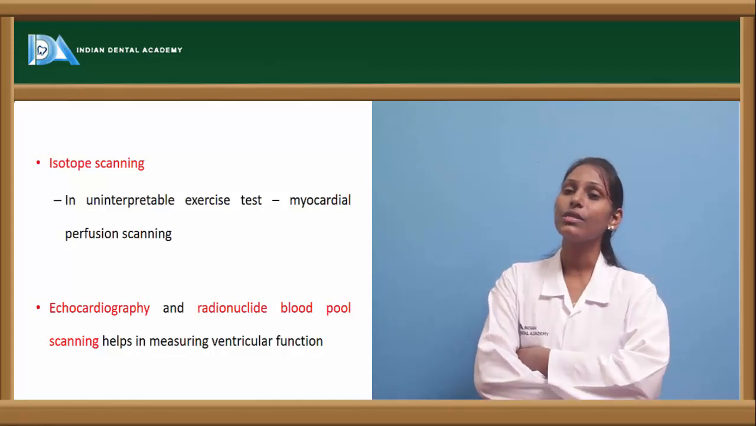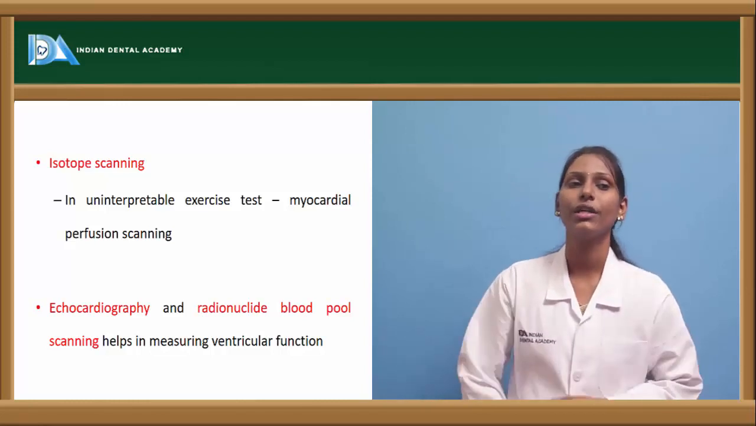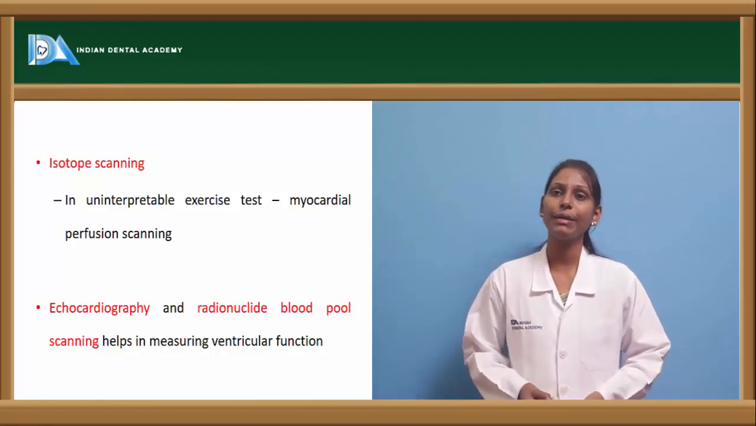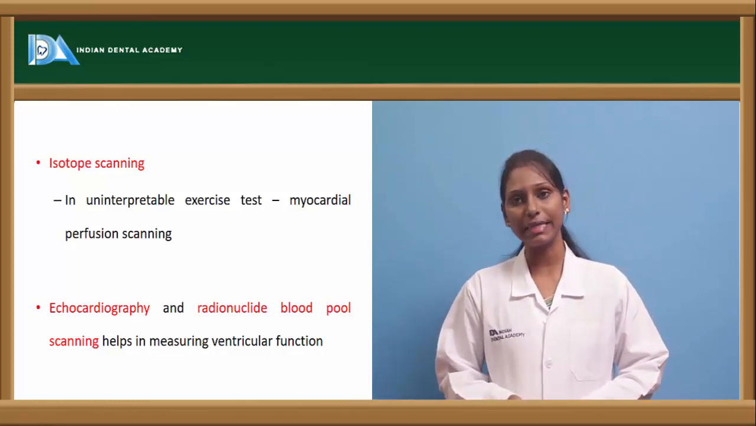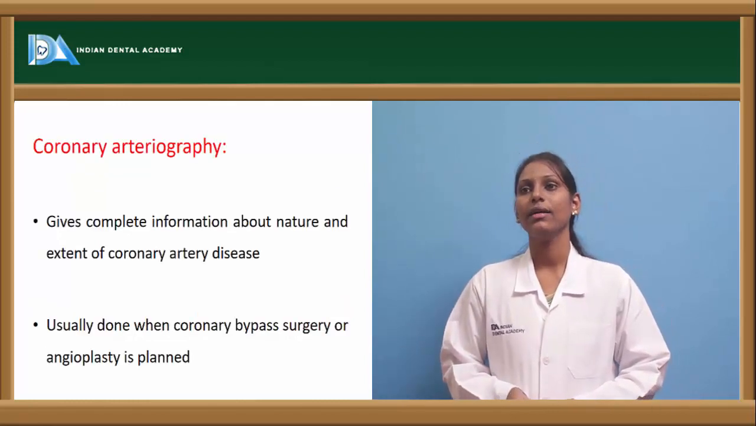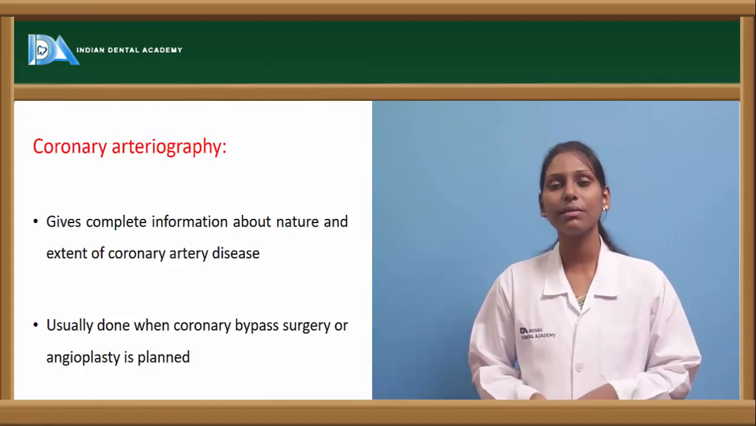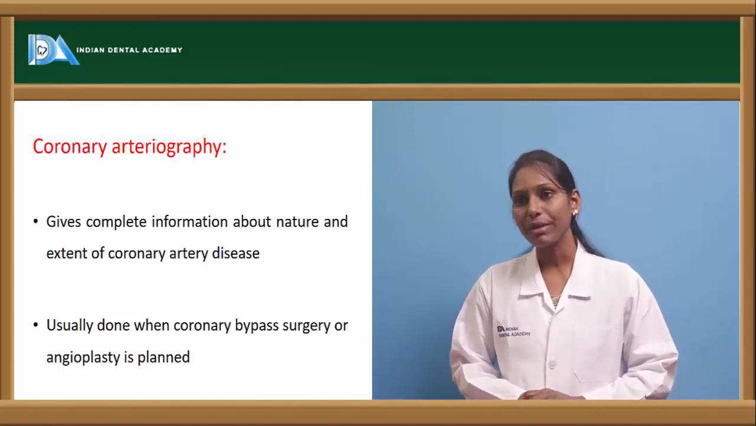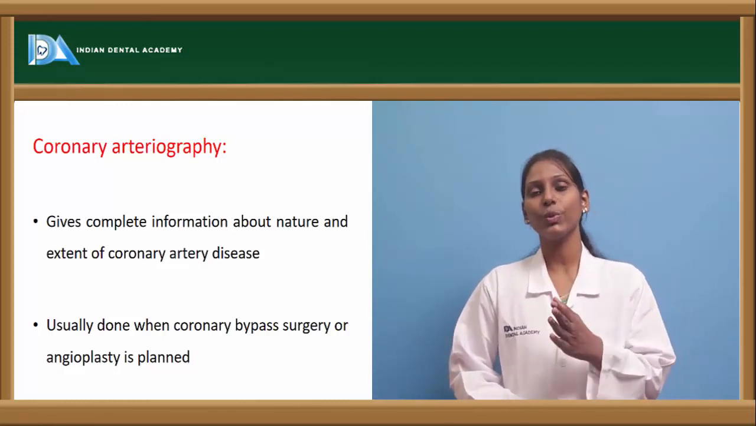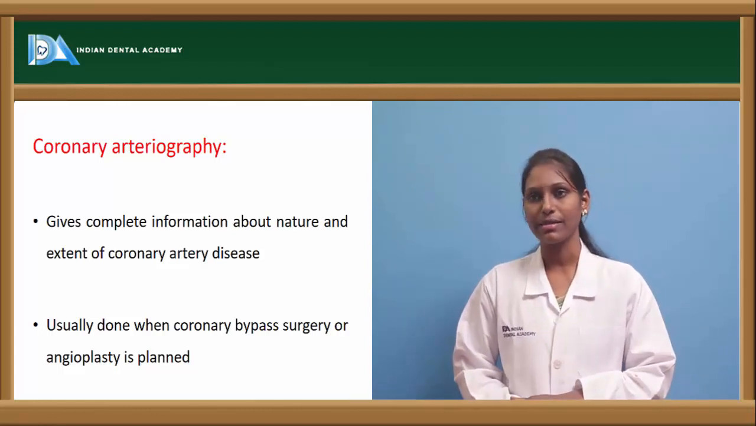Other tests include echocardiography and radionuclide blood pool scanning, which will help in measuring ventricular function and checking for any ischemia in these cases. And we have something called coronary arteriography, which gives us complete information about the anatomical structures and the nature and extent of coronary artery disease. It is usually done when we want to perform a coronary bypass surgery or angioplasty.